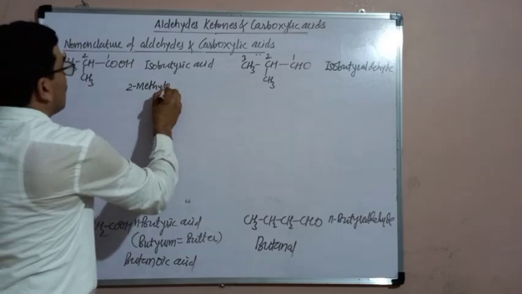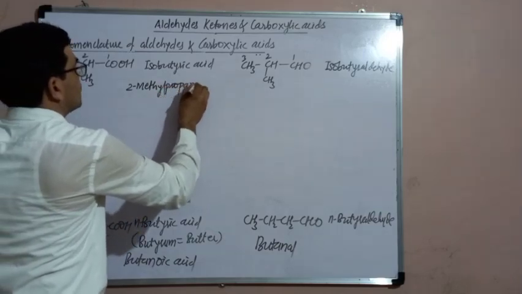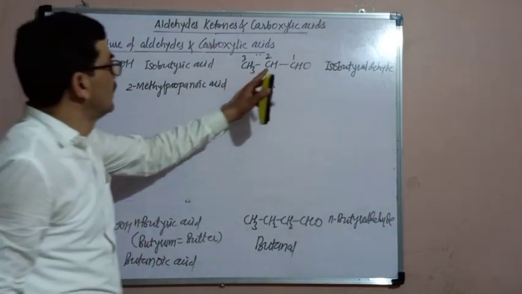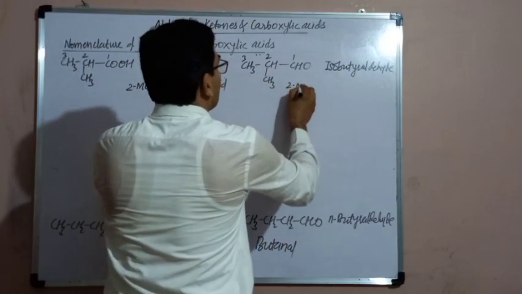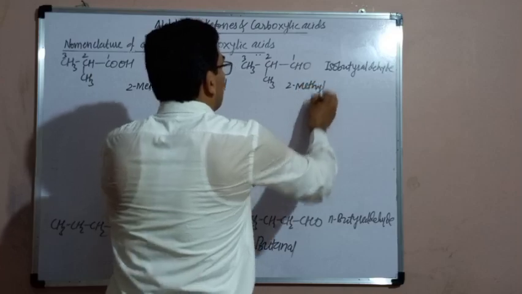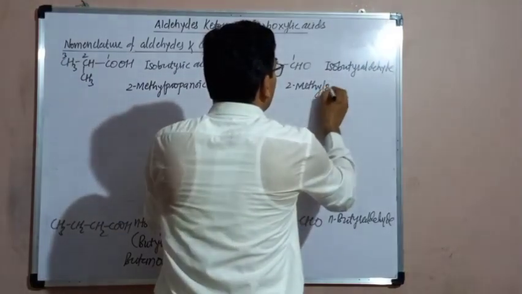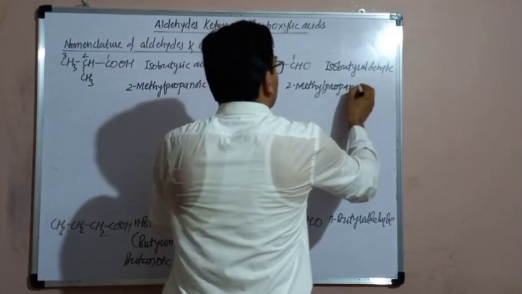Therefore, propanoic acid. 2-methyl propanoic acid. Here, 2-methyl. The name of the parent alkane is propane. Replace E by Al. 2-methyl propanal.